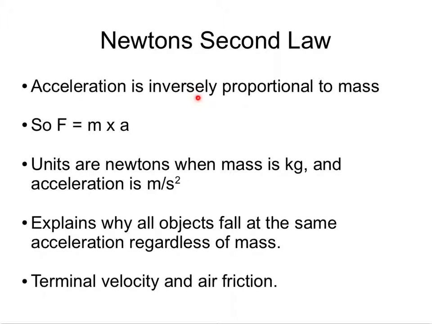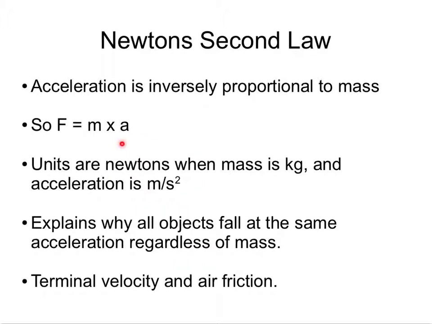So we can put these two concepts together, the fact that the acceleration is directly proportional to the force and inversely proportional to the mass, using this formula, F = ma, or force equals mass times acceleration. Very famous formula for Newton's second law.